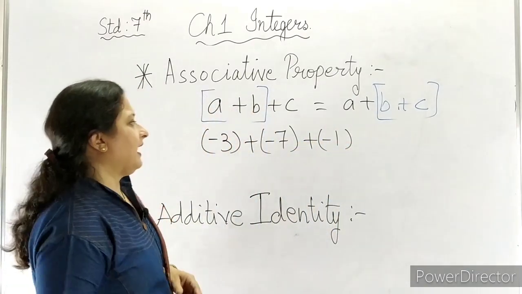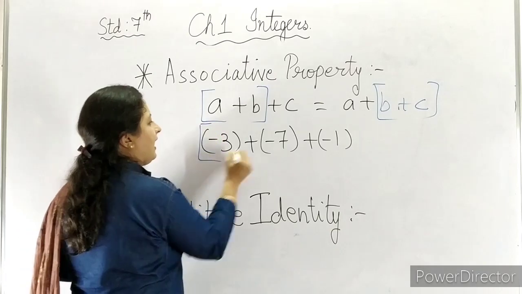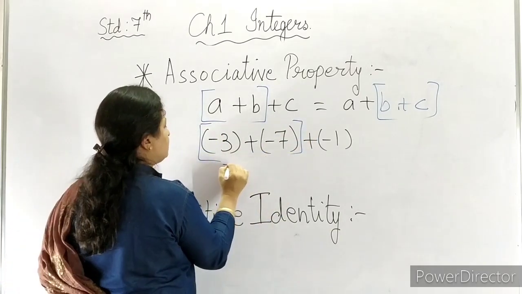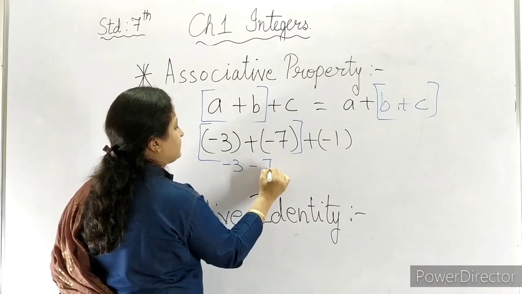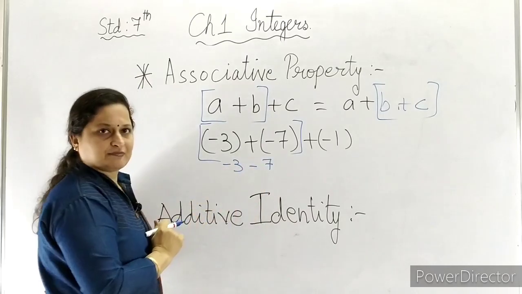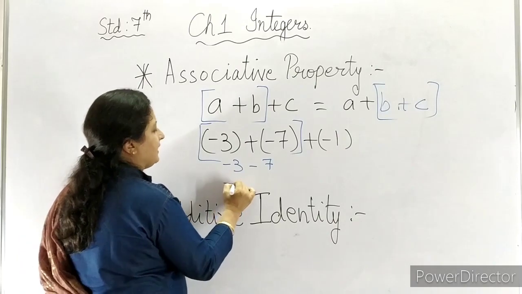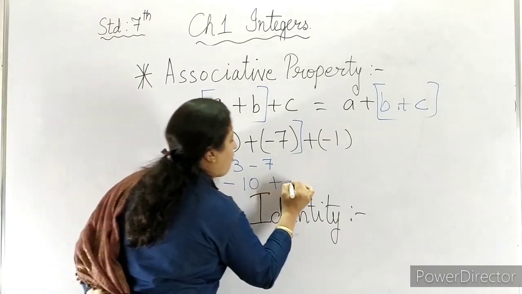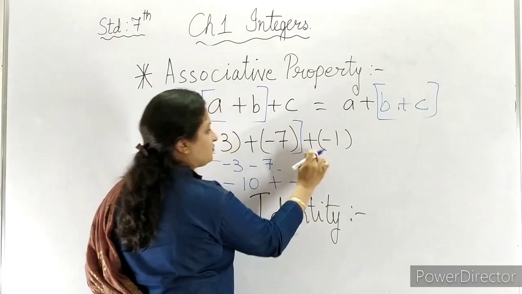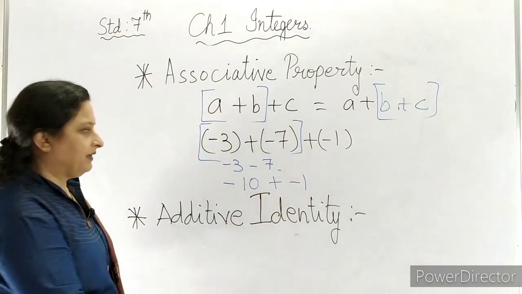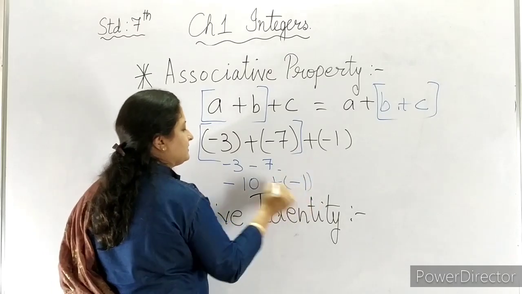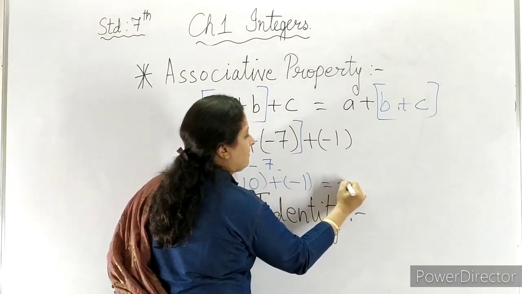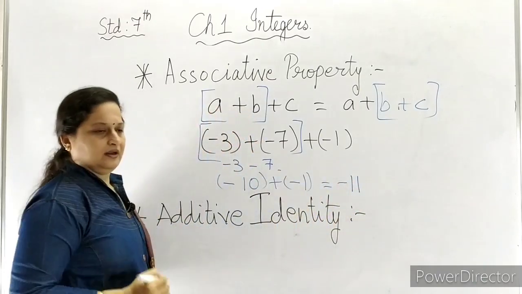Now, if we take first A and B, minus plus minus, so -3 -7, minus plus, so -10 is our answer, plus -1, which we are having outside the bracket. So plus minus again, -10 plus -1 comes to -11.